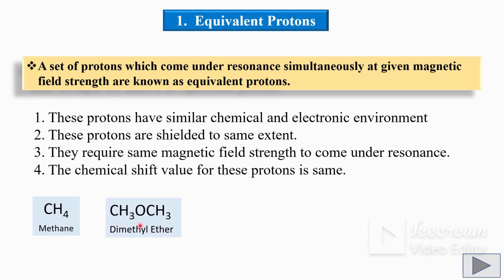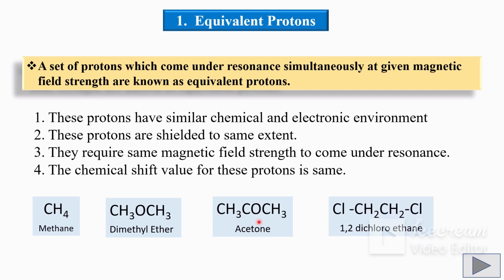In case of dimethyl ether, there are 2 methyl groups. These 2 methyl groups have similar chemical and electronic environment. Therefore, all 6 protons are equivalent and they come under resonance at the same time. In case of acetone also, these 2 methyl group protons have similar chemical and electronic environment. Therefore, they are shielded to the same extent and they come to resonance at the same magnetic field strength.